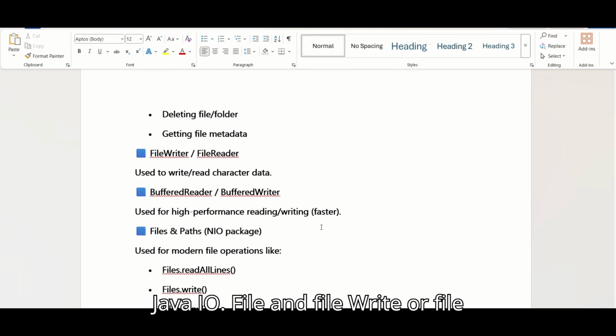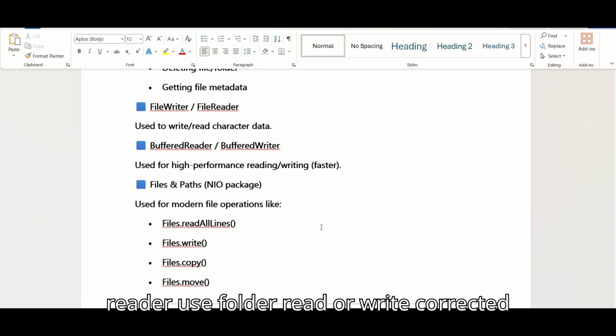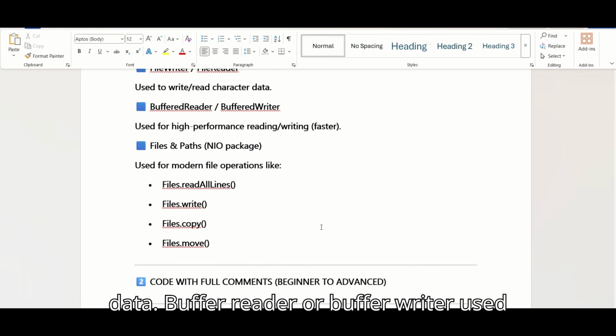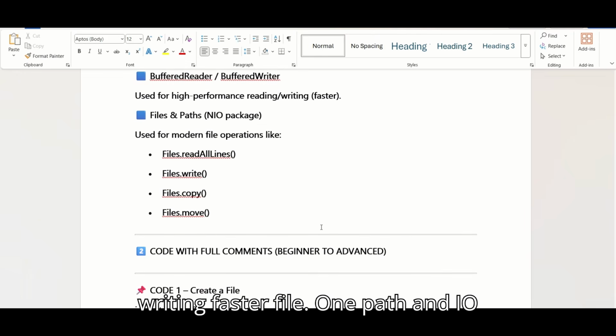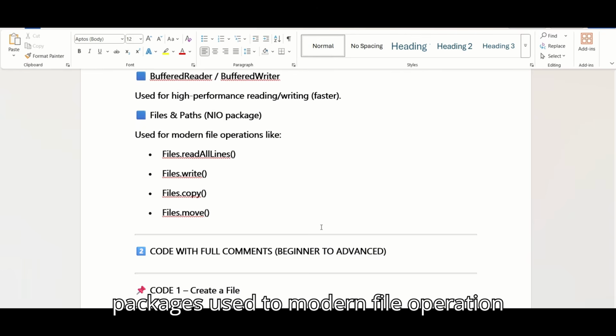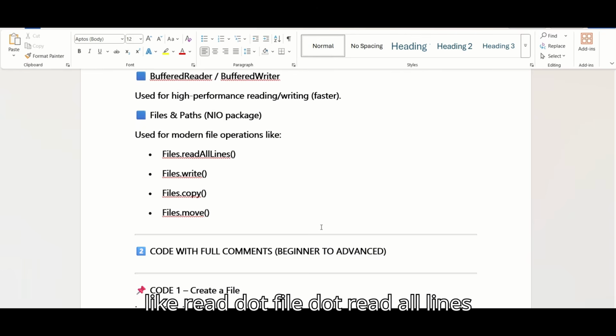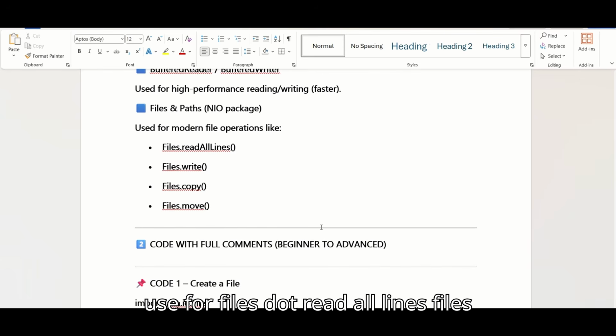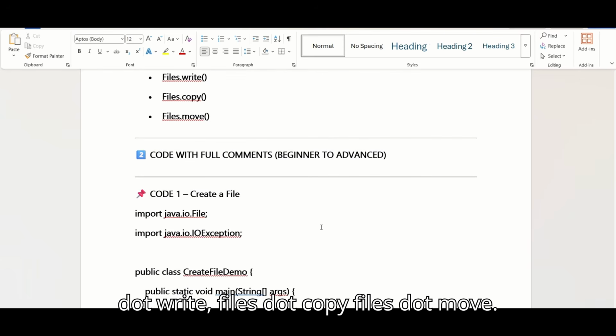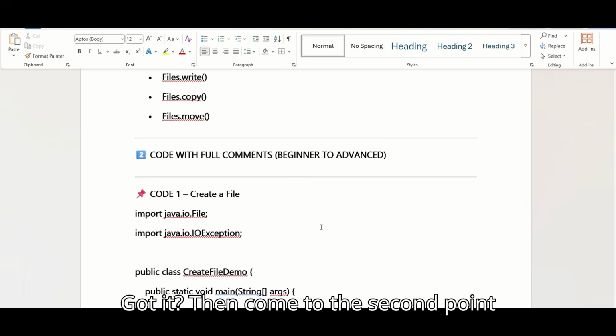FileWriter and FileReader are used to read or write character data. BufferedReader or BufferedWriter are used for performance, reading and writing faster. The nio Files and Path classes are used for modern file operations like read all lines and file write. These are the functions we use: Files.readAllLines, Files.write, Files.copy, Files.move. Got it? Then come to the second point.